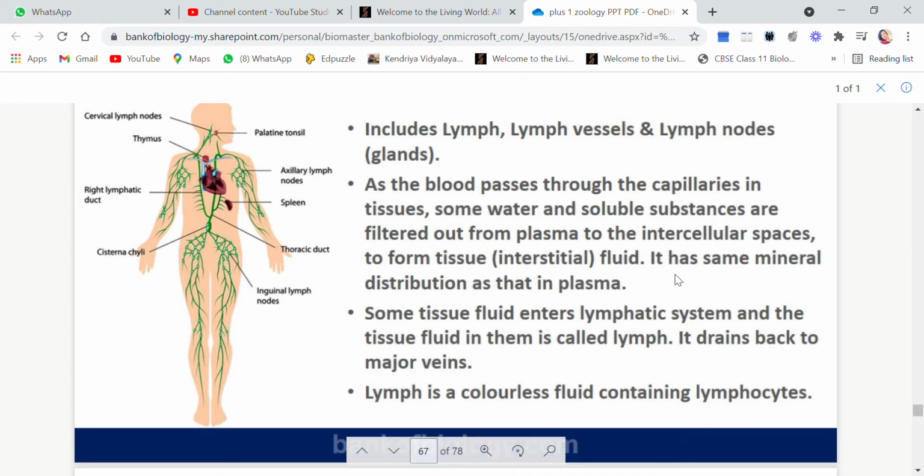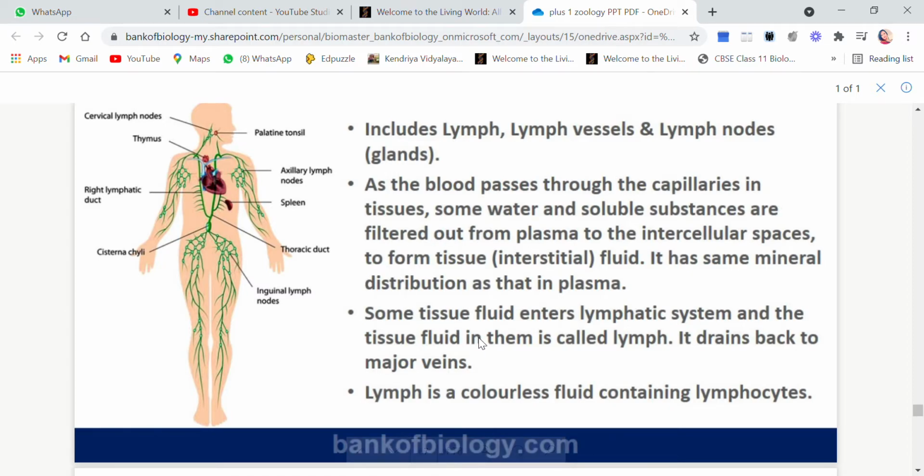Now children, lymph and plasma both have the same mineral distribution. Why? Because lymph is actually made from plasma. Lymph and plasma have the same mineral distribution because lymph is actually taken out from plasma.